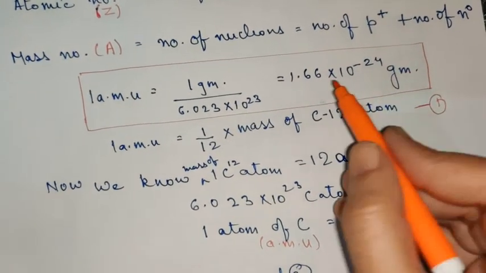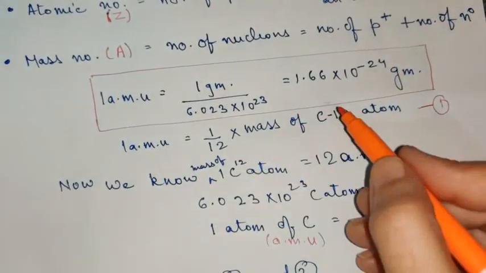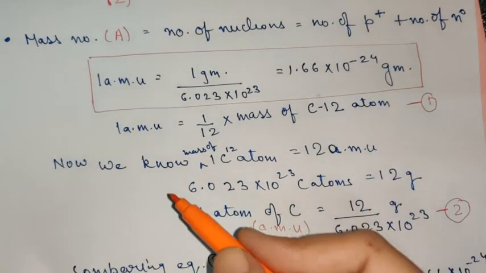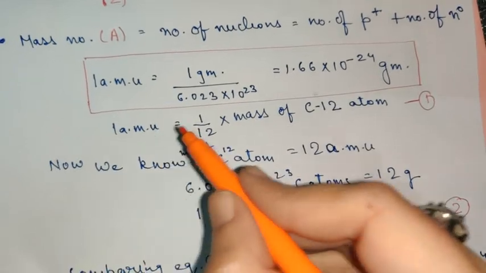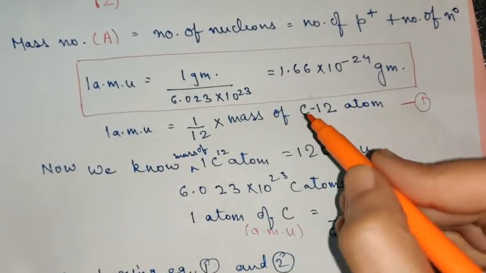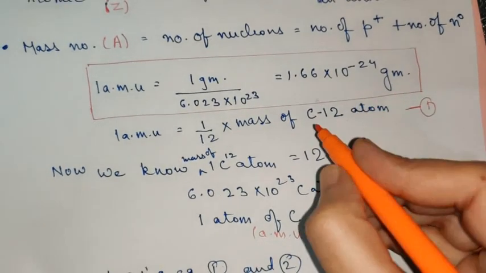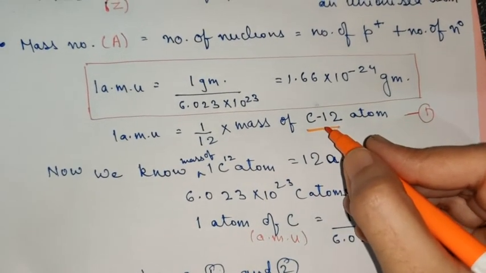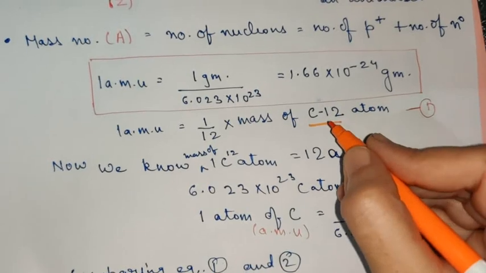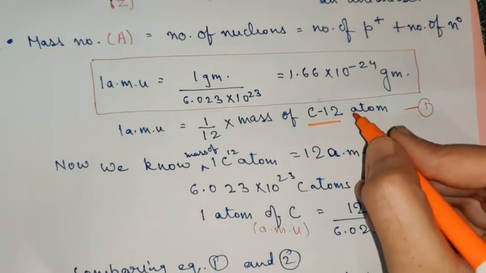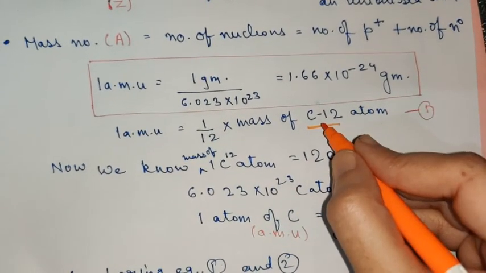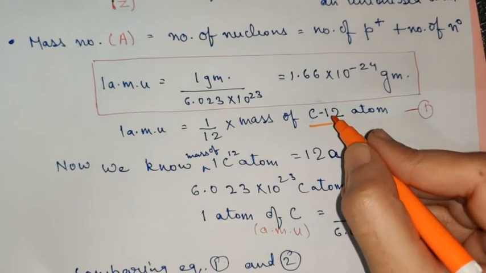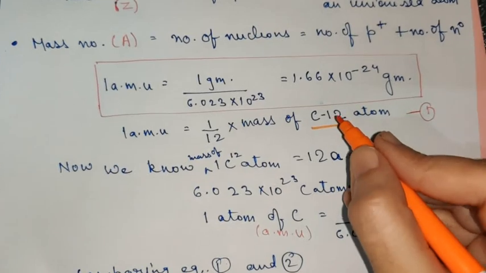Now how do we reach this value? How do we get this relation? Okay, now let us see this. 1 AMU is equal to 1/12 the mass of a C12 atom. Now what is the meaning of C12? Actually carbon exists in three isotopic forms, C12, C13 and C14. But we consider C12 here. Why? Because C12 is the most abundant isotope of carbon.